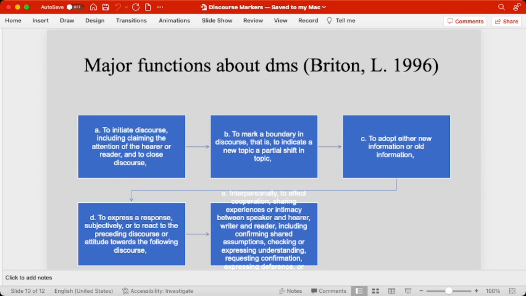The same would be the case with the experiences and personal feelings of the speaker and the hearer. For example, what experiences they share, what kind of intimacy they share. Discourse markers indicate this as well. And the same is the case with assumptions, with checking, with the expression of understanding or requesting confirmation. That also is the function of discourse markers.